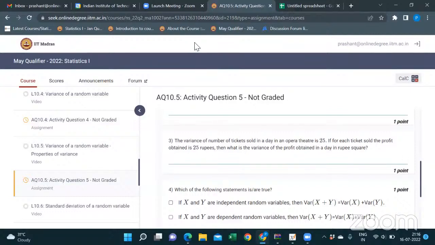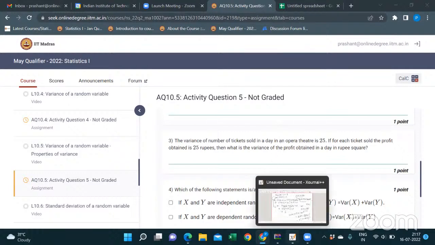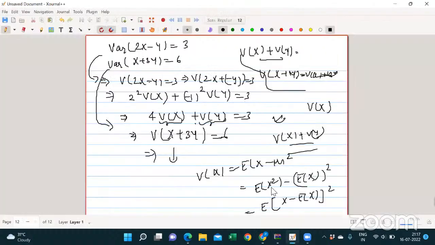Anybody had tried? Yes, sir. You can tell us, feel free to. We can discuss this. So yeah, Lakshmi, please go ahead. Yes, sir. It's given that the variance of number of tickets is 25. And profit for each ticket is 25 rupees. So for each ticket it is 25, sir.